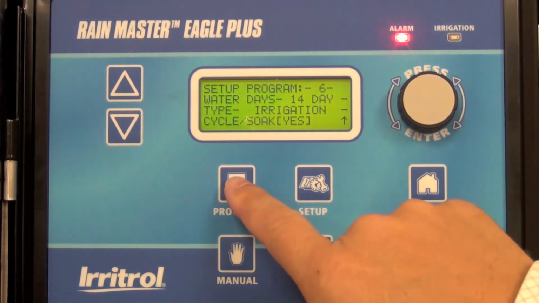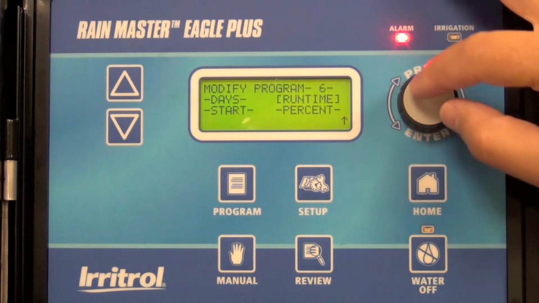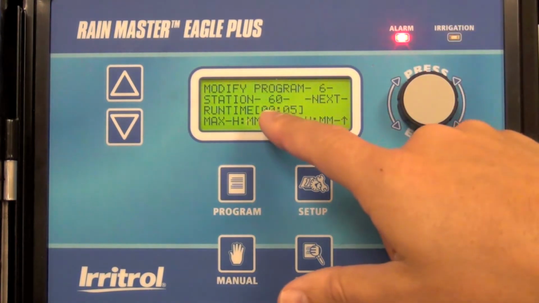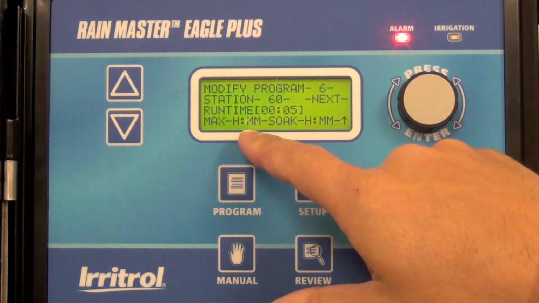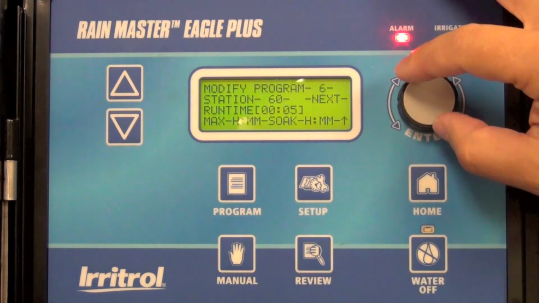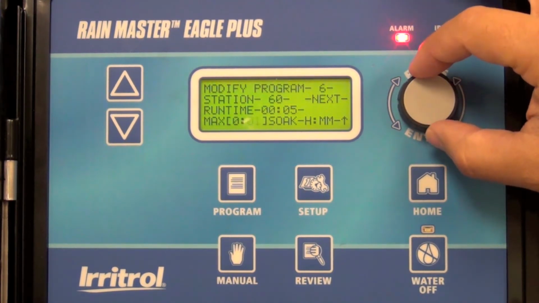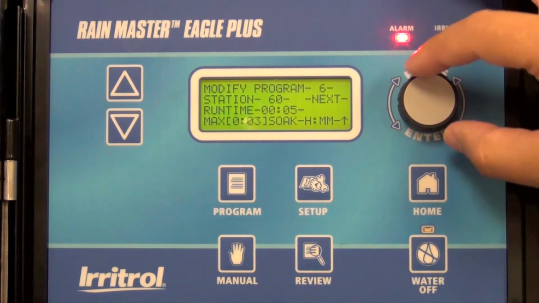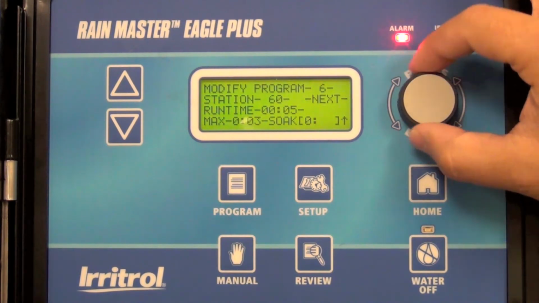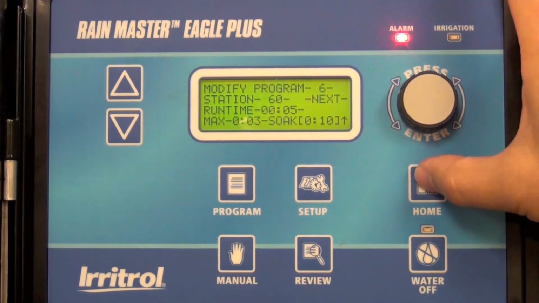Now go to the Program menu and select to modify runtime, and here you can see a selection of the main runtime. Here's 5 minutes, and you have options now to select the maximum runtime and then how long the soak time is. In this case, to prevent runoff, we want to only run this station for 3 minutes. Go over to soak. We want to soak this station for 10 minutes. And now you've set it. That's all there is to it.